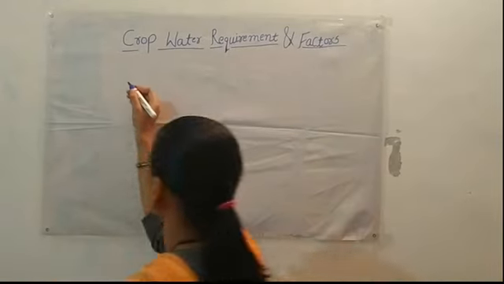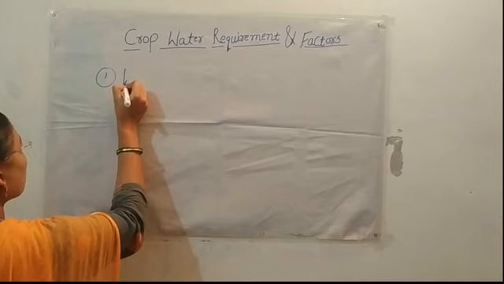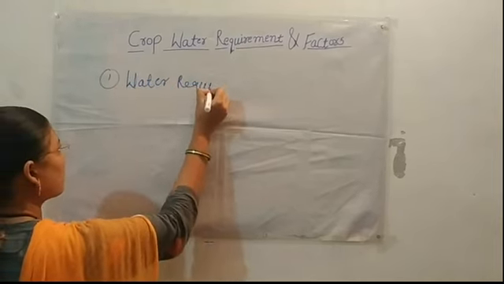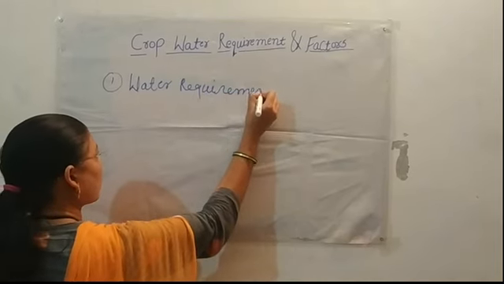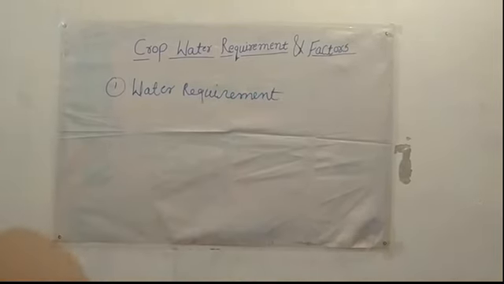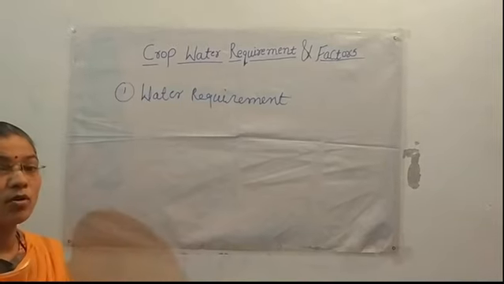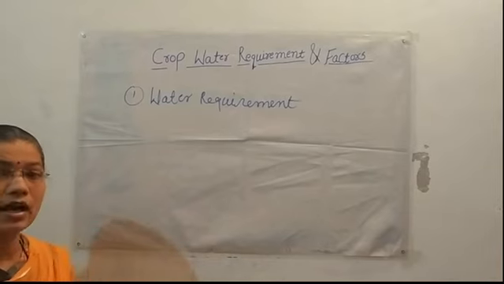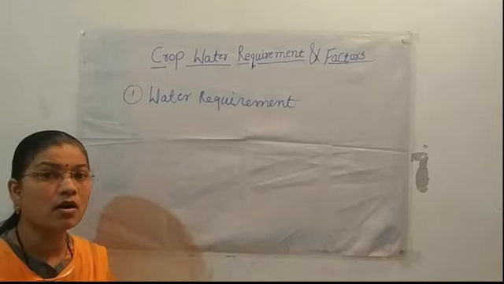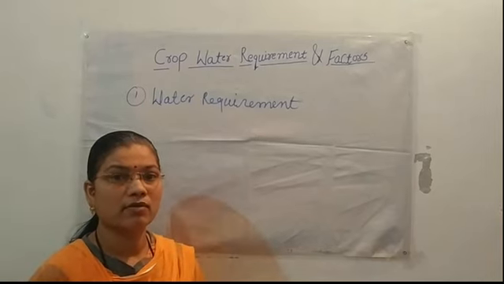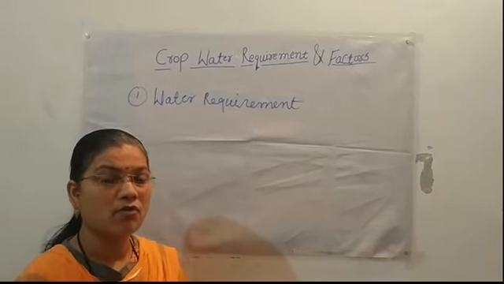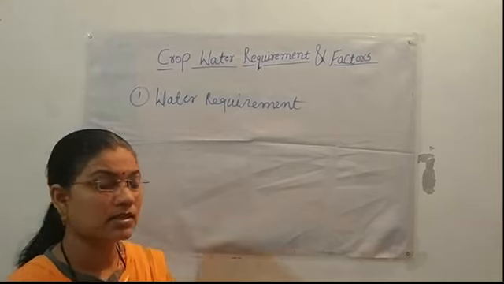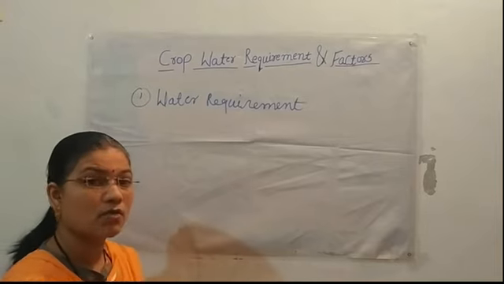So what is the water requirement? Water requirement may be defined as the quantity of water, regardless of its source, required by a crop or a diversified pattern of crops in a given period of time for its growth at a given place in a field condition. That is how we define water requirement.